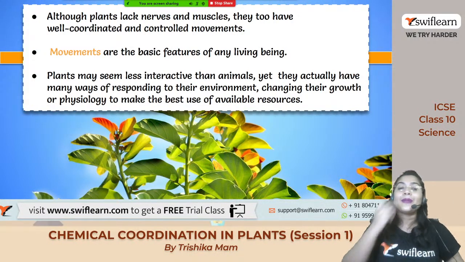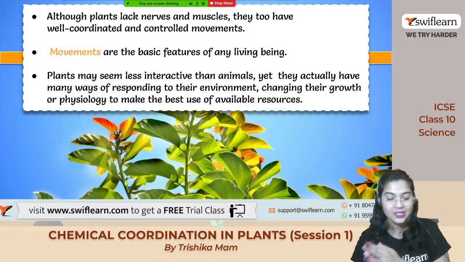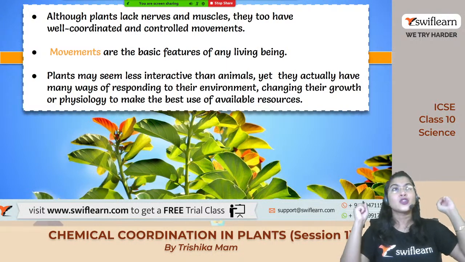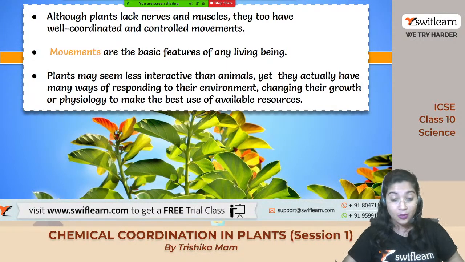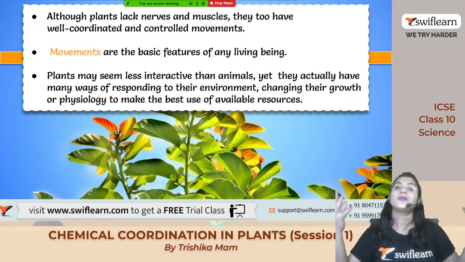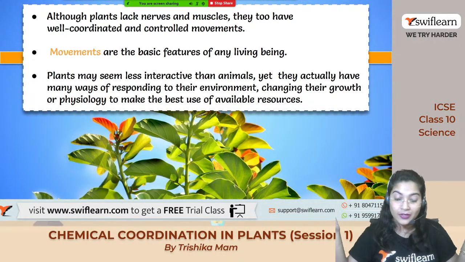Okay, now plants are also very much less interactive than the animals. Like we can move, we can talk, we can produce the sound, we can show our emotions, but the plant cannot. Do you agree with me? Yes, they actually have many different other responding features. They respond to the environment in a different way. How do they respond?